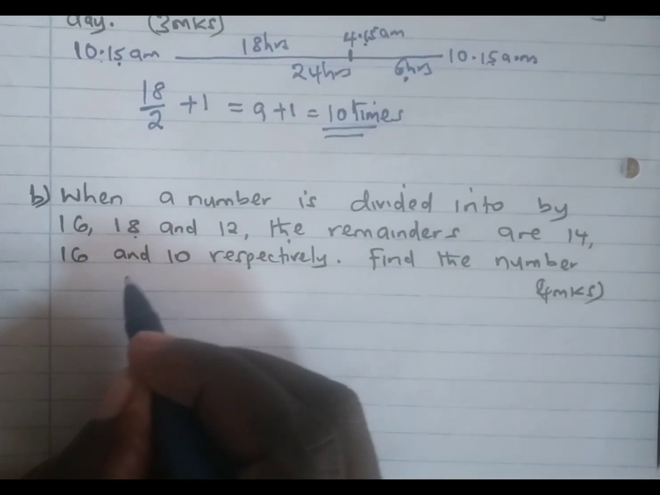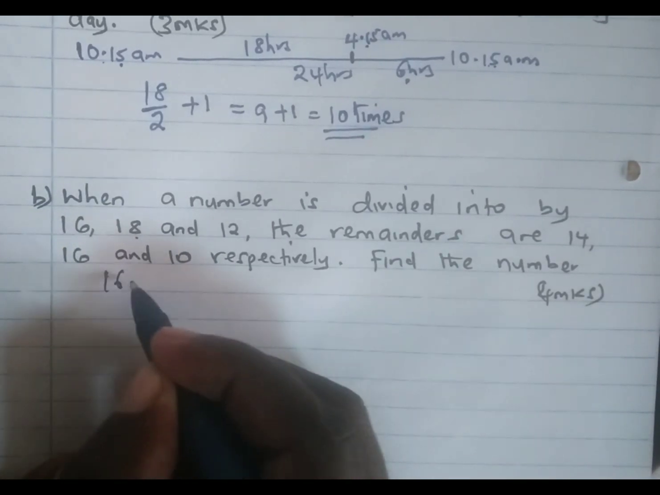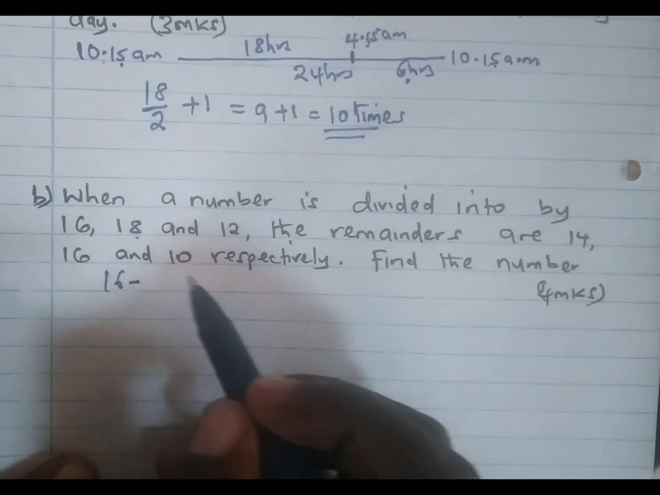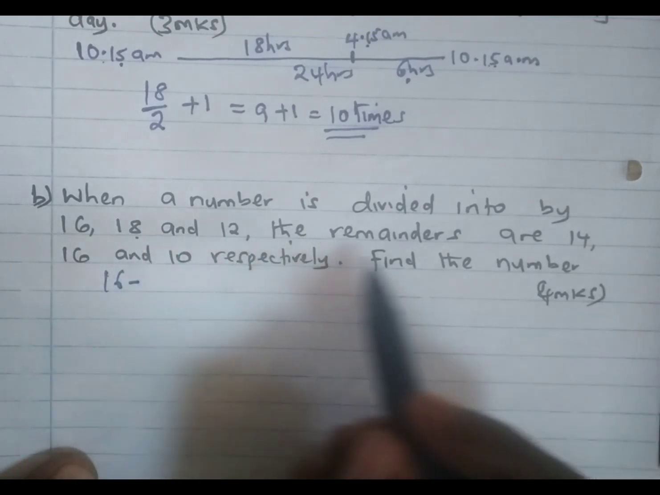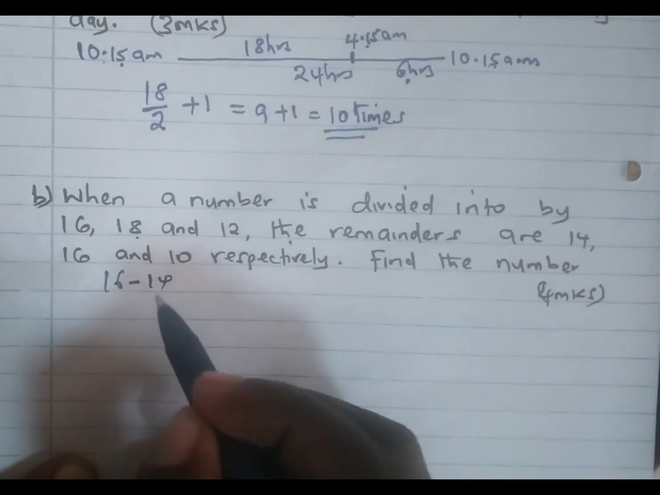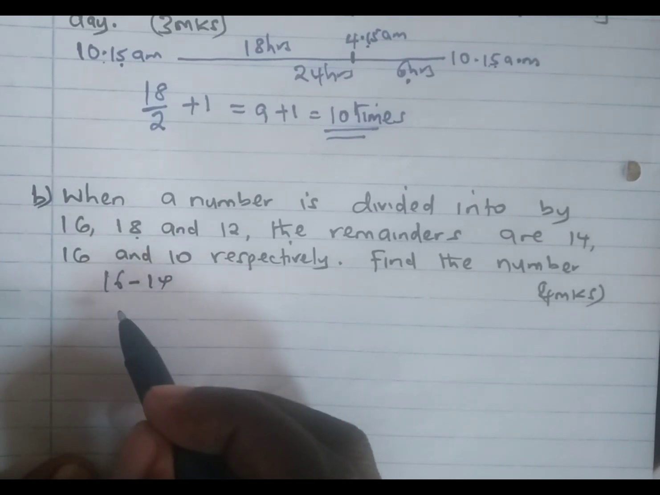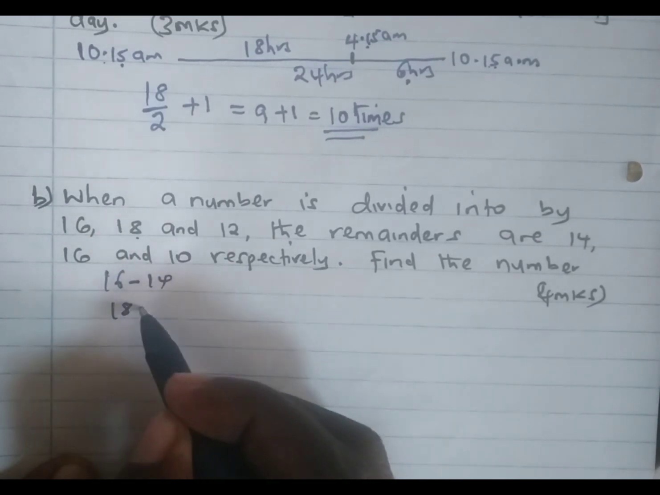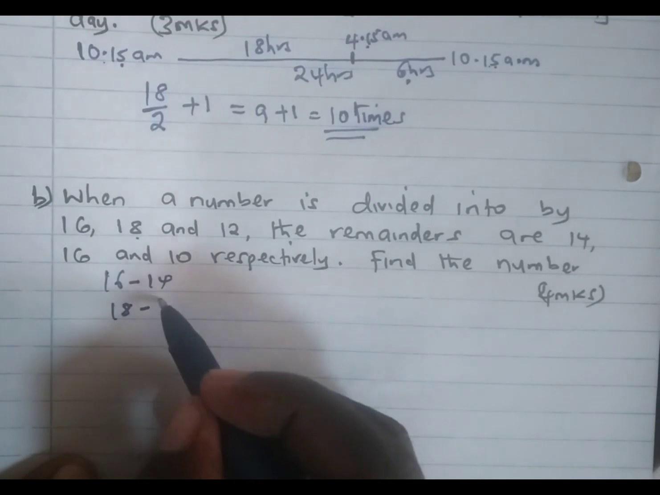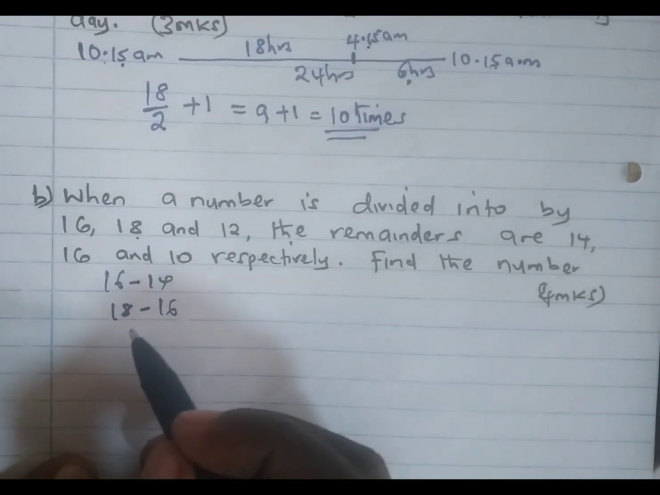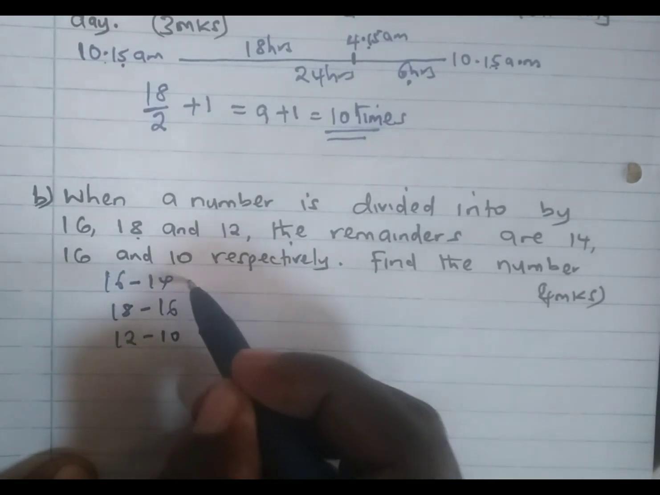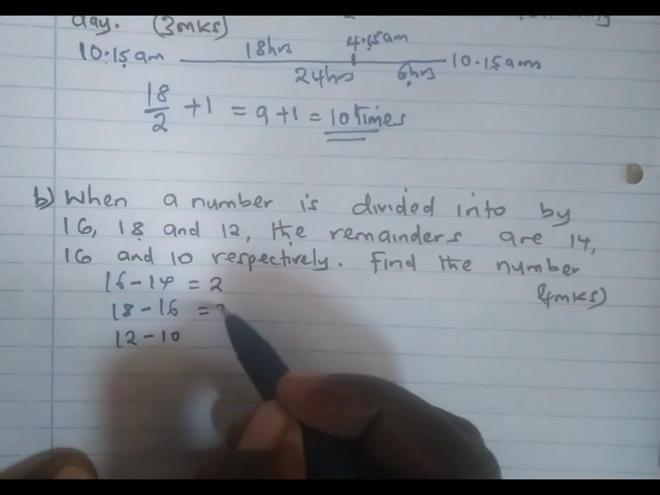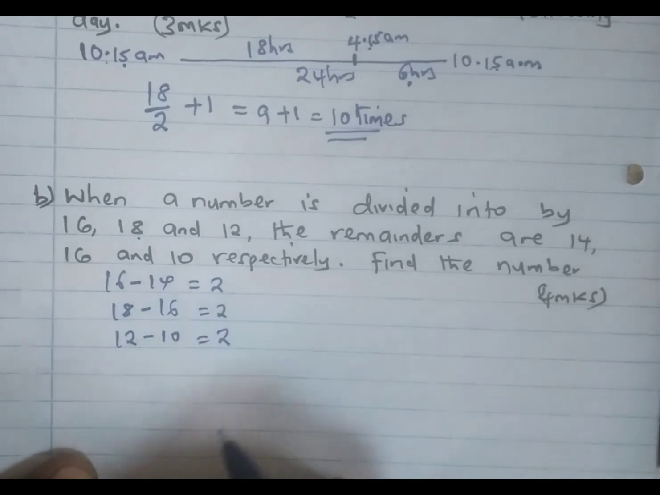The first thing we are going to do, we take 16, we minus the remainder, which is 14. We take 18, we minus the remainder, which is 16. Then we take 12, we minus the remainder, which is 10. And you realize in all these cases, the difference is 2.